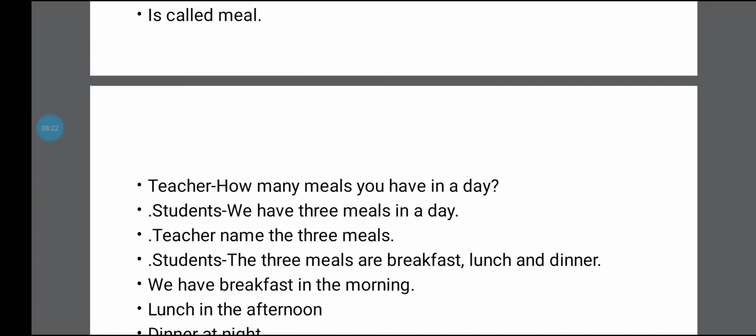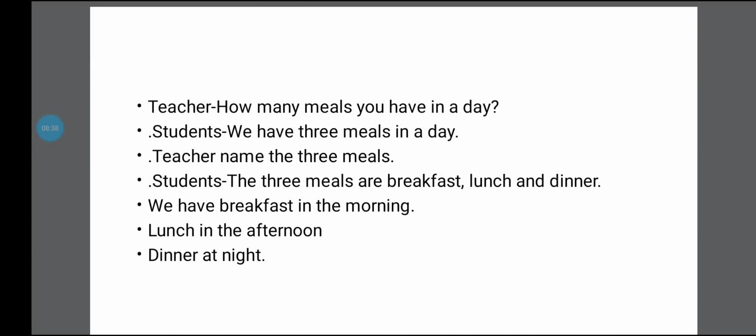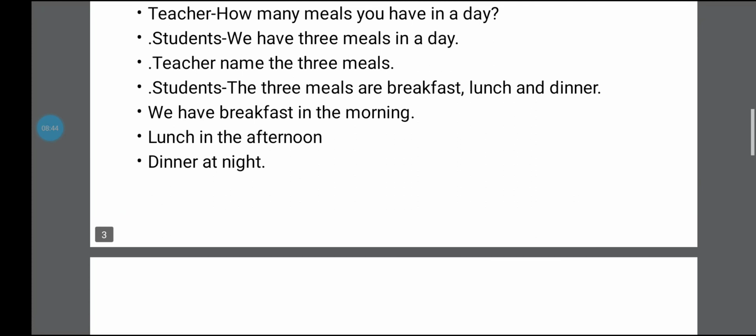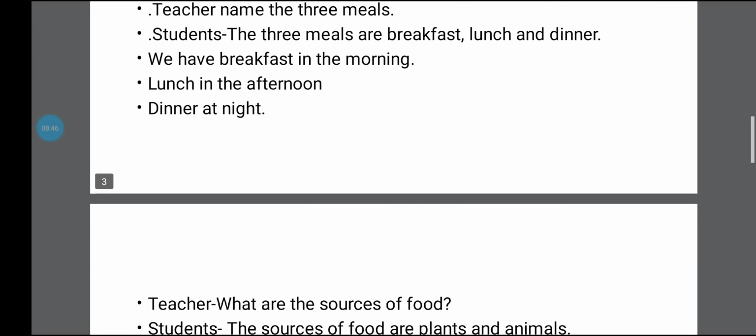Teacher asked them, then name the meals that you have in a day. Students said, the 3 meals are breakfast, lunch and dinner. We have breakfast in the morning, lunch in the afternoon and dinner at night.